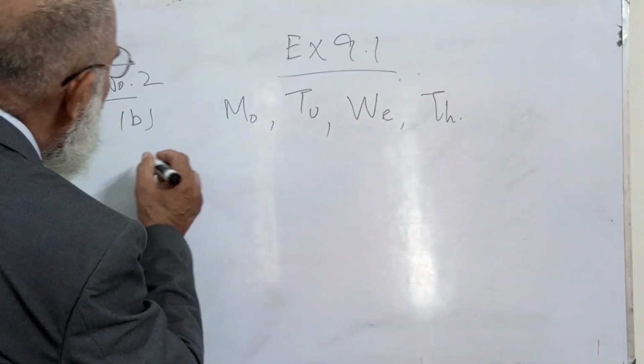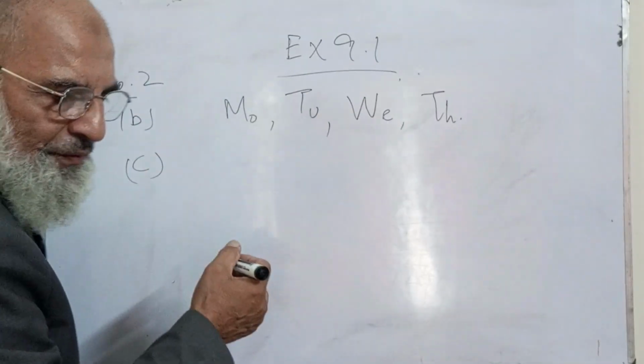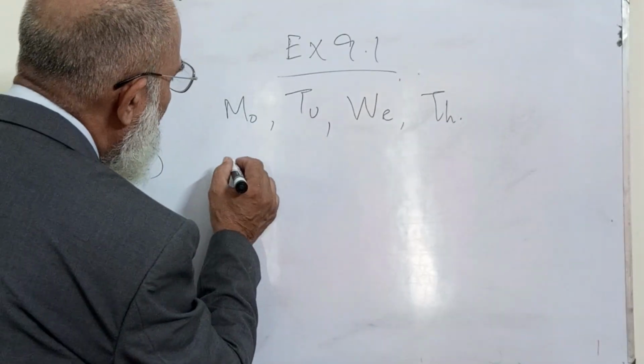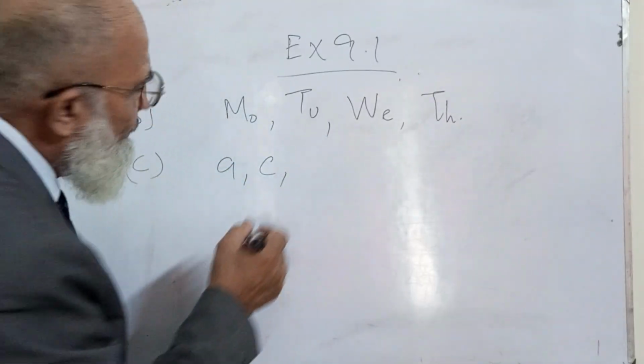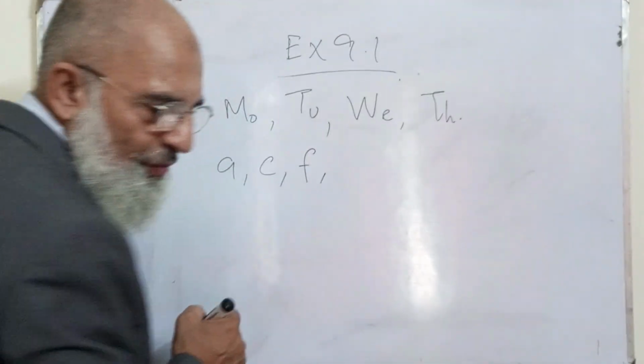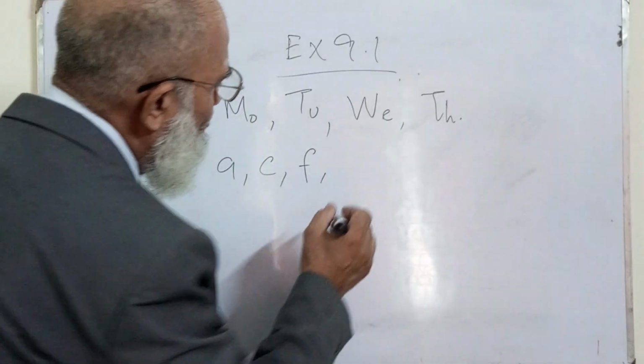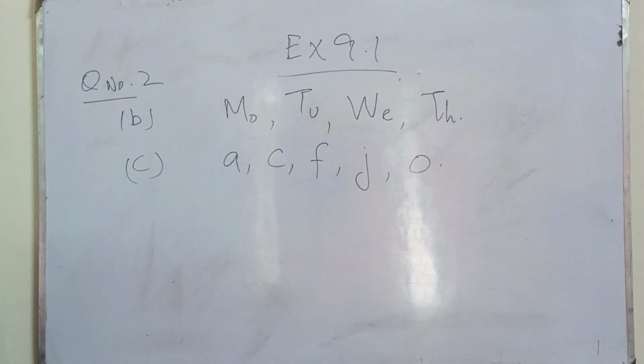Now, question number C and D, I'm going to just finish this chapter. A, C, F, J, O. Now this is a special sequence, as I told you, that sometimes we have to hide something from others.